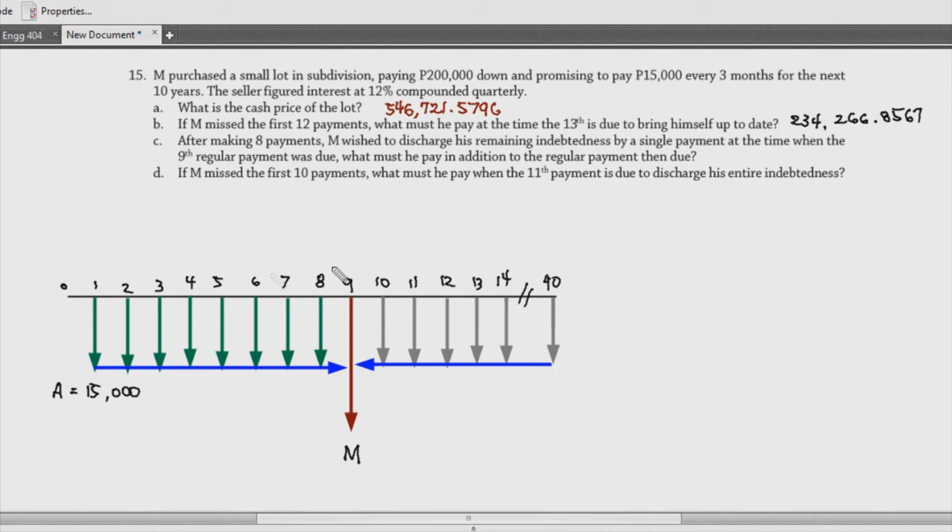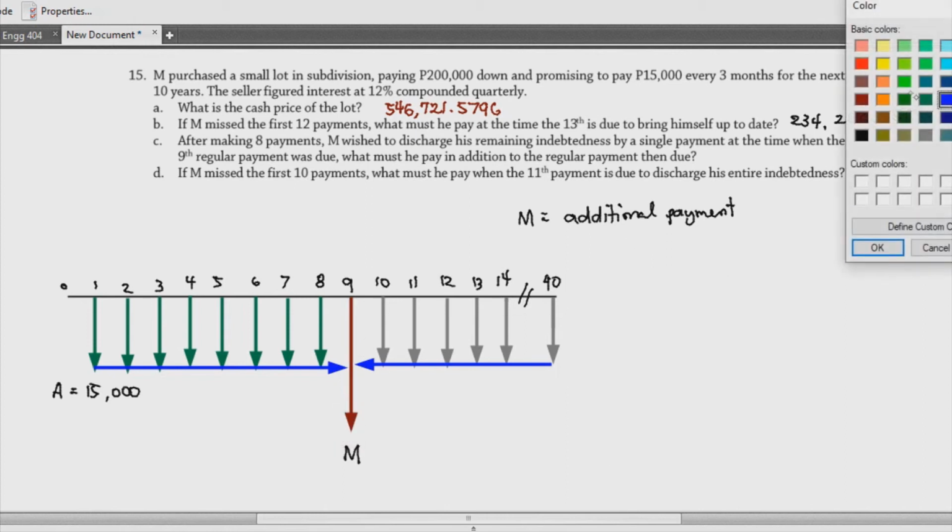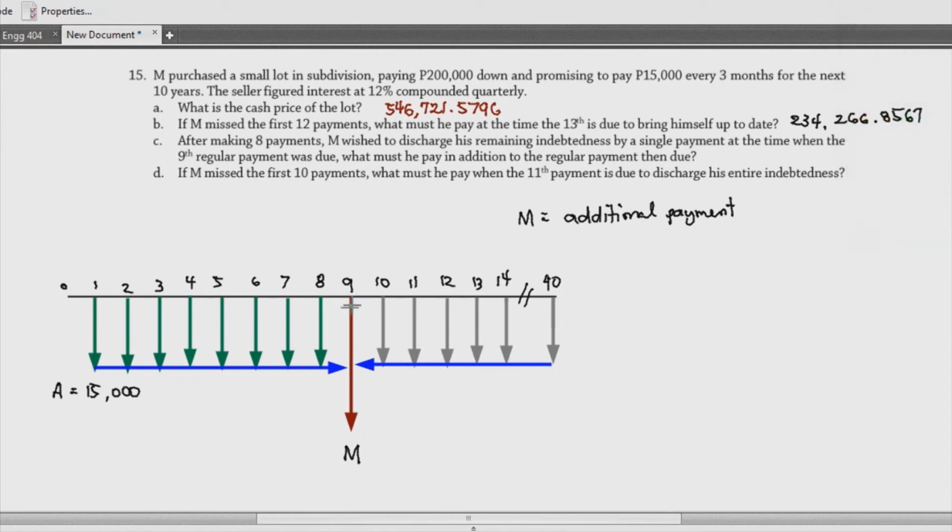So, if it's M, and then we have to incorporate all the payments that you've done from first to the 9th payment, then the value of your M, additional payment. So, ito na yung additional payment natin. Ito yung hinahanap natin, M. Okay? And then, siguro lagyan natin dito ng isa pang arrow. And then siguro yung ating equivalent value is gawin nating mga ganito. P prime for this, F prime for this one.